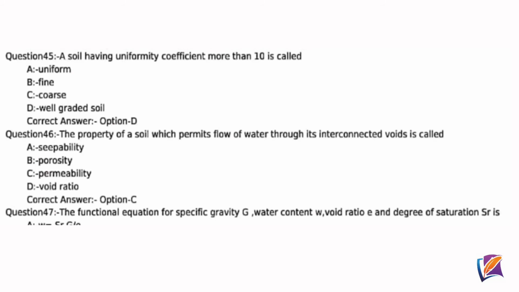Question 45. A soil having uniformity coefficient more than 10 is called. Correct answer option D, well graded soil. Question 46. The property of a soil which permit flow of water through its interconnected voids is called. Correct answer option C, permeability.